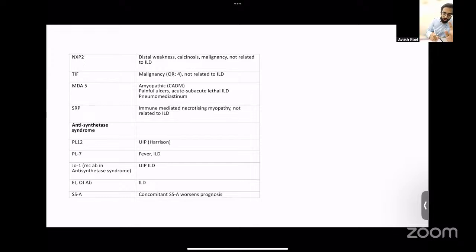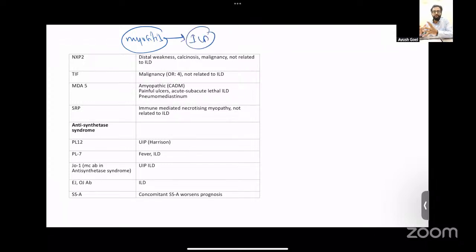Coming to another hot topic, that is myositis. So myositis can be associated with ILD, and myositis has a large number of different antibodies. So what you need to know is which antibody is associated with what findings. When we talk about NXP2, TIF1, and SRP, these are 3 antibodies which are not associated with ILD. The other features you can definitely read up in rheumatology as well, or just refer back to this table.